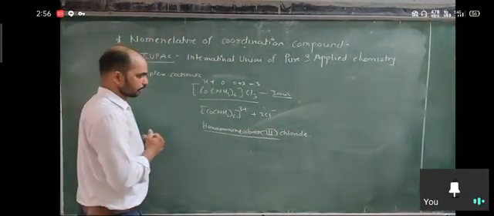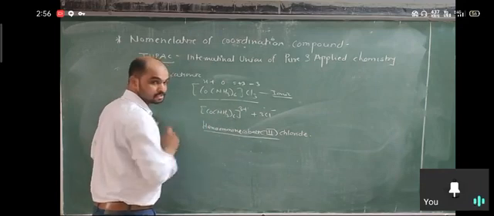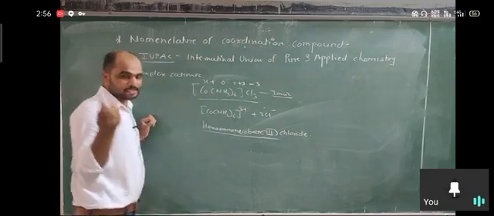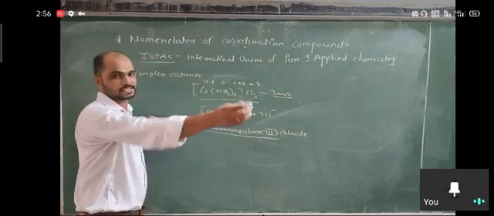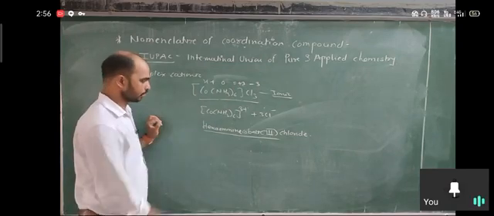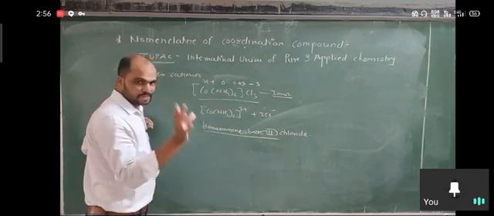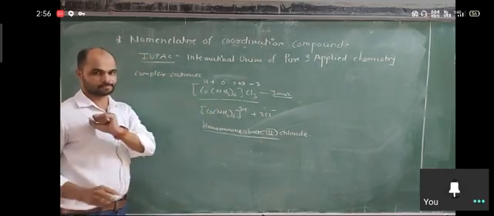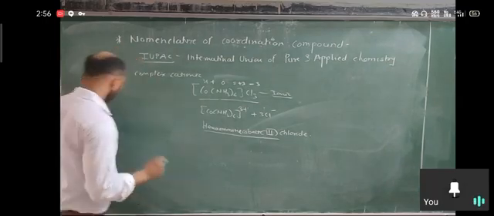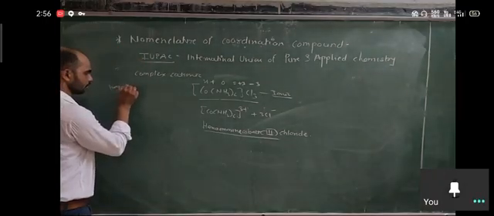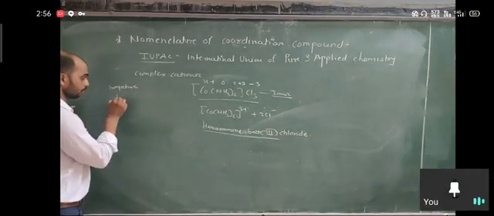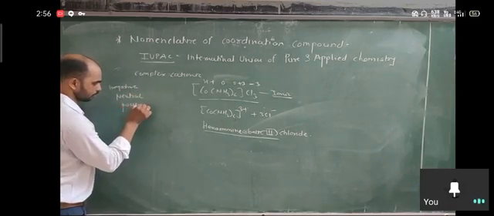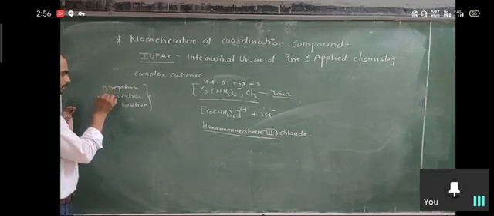Third point is, when we write the name of ligands, there is a special order, a special rule for ligands, which we will also discuss in a later case. But here I just mention that when there are different kinds of ligands present in the complex, that time we use an order to write the name of ligands. Which is the order? Write the negative ligand first, then neutral ligand, then positive ligand. Keep in mind, first, second, third.